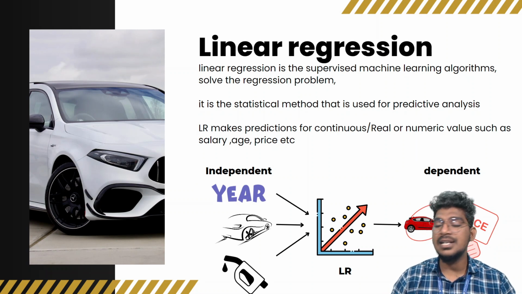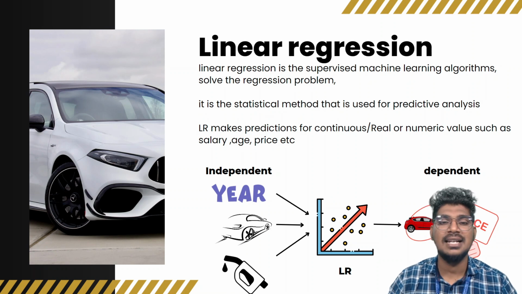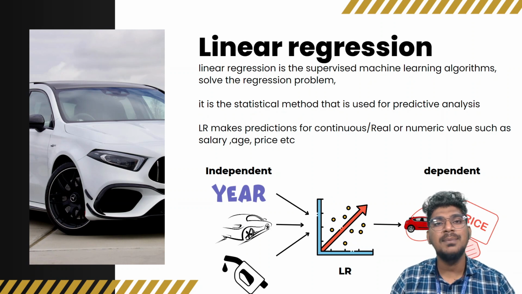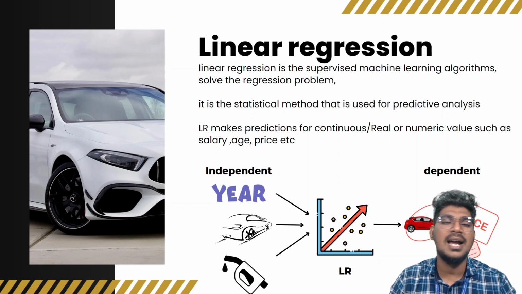Here, linear regression is a supervised machine learning algorithm. It will help to solve the regression problem. What is the meaning of a regression problem? That means based on the data features, how much and how many will be the output. That is the prediction. It is going to give a numerical value. But what about classification? It will return this or that, like 0 or 1. But the regression problem will help to give and evaluate the price of that particular car.